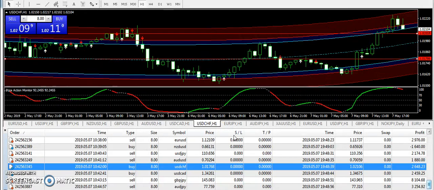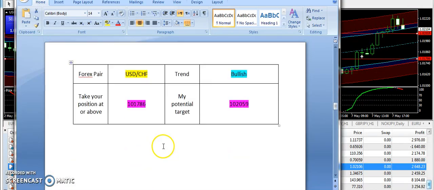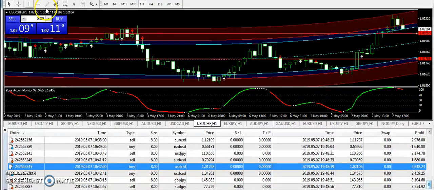Now let's talk about the strength that we have seen today on USDCHF with a bullish trend right from 1.01786 and 1.02059 is the target price. And guys, you can see a sweet and very good upward trend on USDCHF today, and it has even gone beyond the barriers of the target price. Right now, if you look at the USDCHF, it went into the top red boundary and now it's getting the rejection.